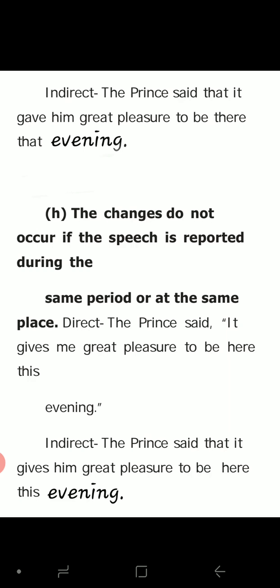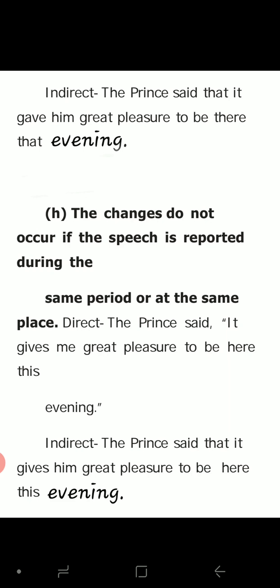One example. The prince said, "It gives me great pleasure to be here this evening." Okay, how will you change into indirect speech? The prince said, then we want to use the conjunction that. It gives is the present tense, it will change into past tense. Gave me, the pronoun change, me will change into him. A great pleasure to be here will change into there. This evening will change into that evening.